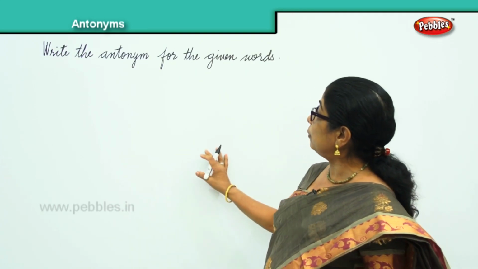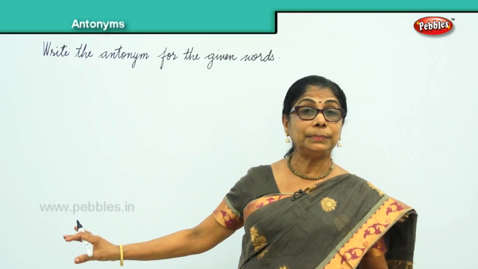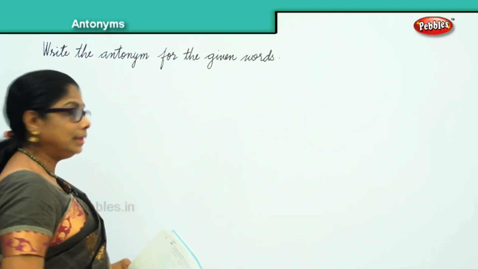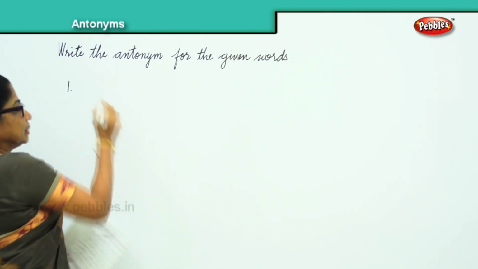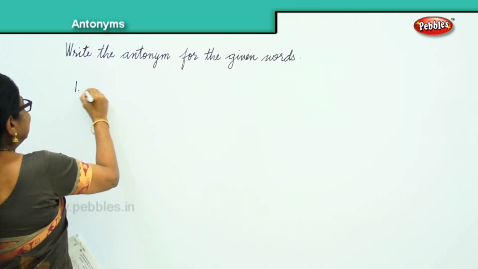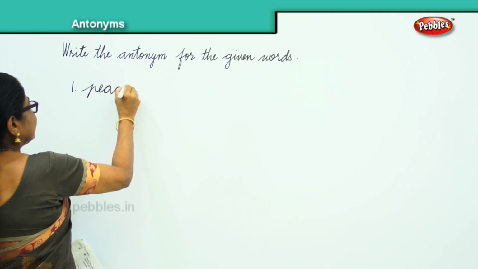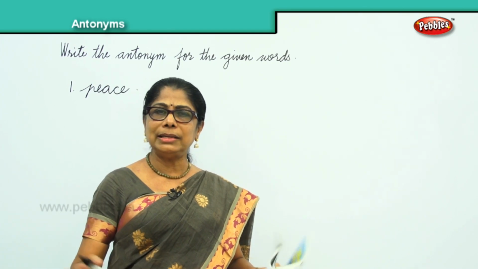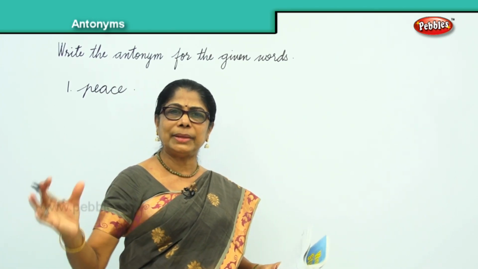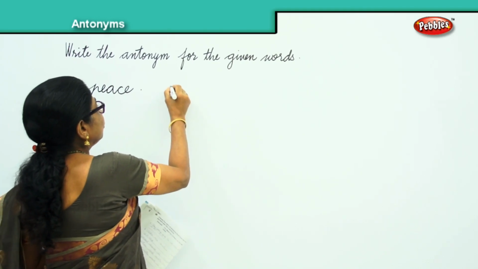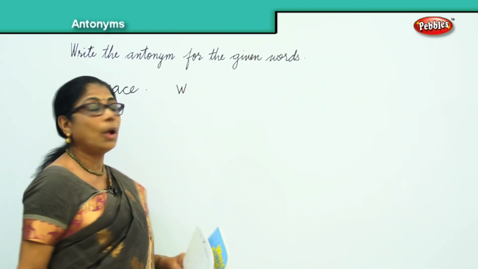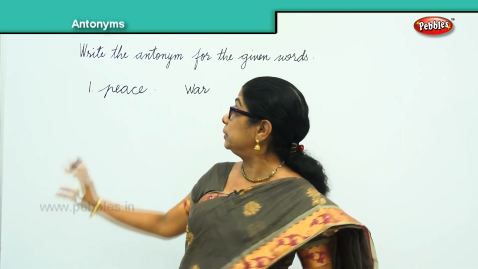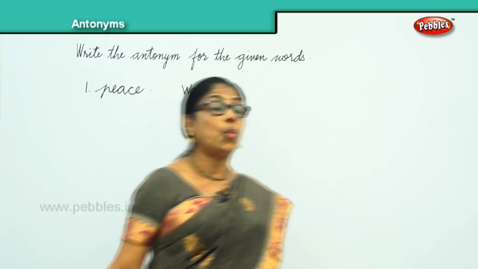Now we have to write the antonym. I am going to give a word. You have to find it. Help me to find. Okay. Now I will write each word and you give me the answer. First one is peace. Okay. Your country is at peace. Now what about some other country? Tell me what happened. I will give you a first letter. War. Very good. So peace, war. The opposite.